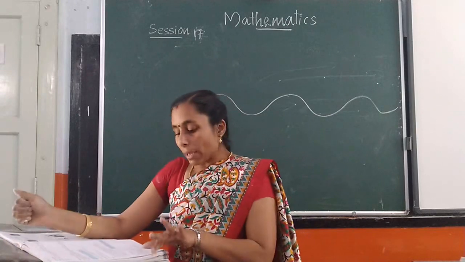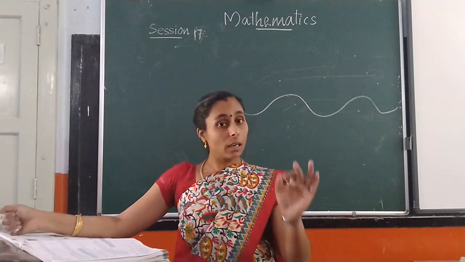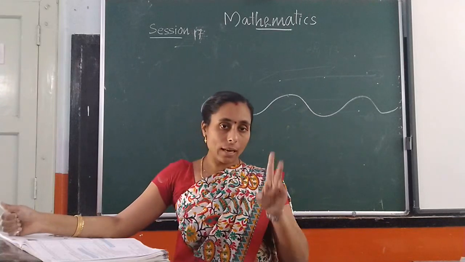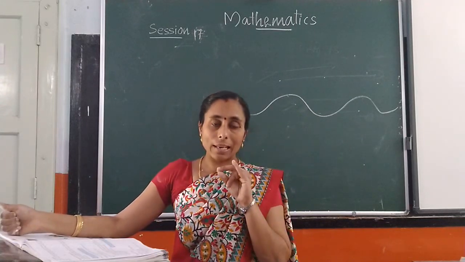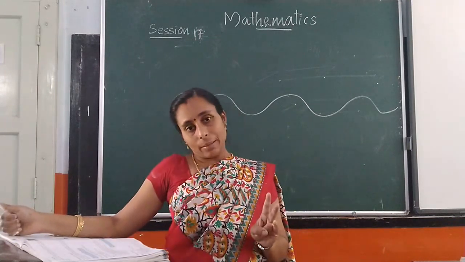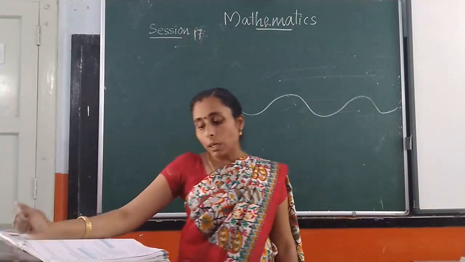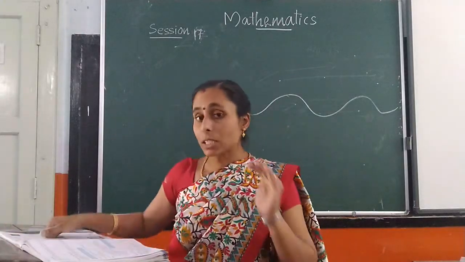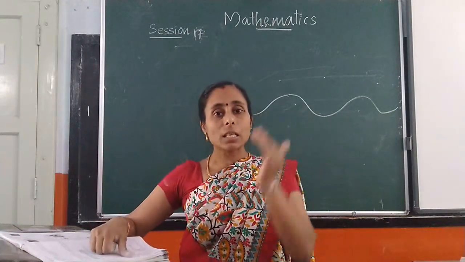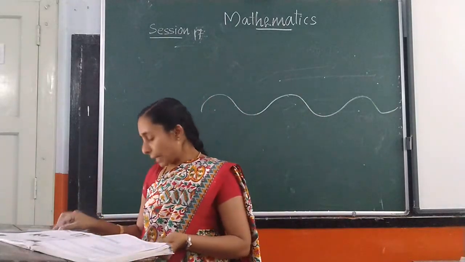Okay. Now we are going to learn types of lines. In class 3 we have learned curved line and straight line. And in class 3 you have learned 3 types of straight line. What are they? Vertical line, horizontal line and slanting line. Now we are going to learn some other types of lines. First one, what is called a line? A line is a collection of points which extend endlessly in both directions. Here first we are going to learn parallel lines.